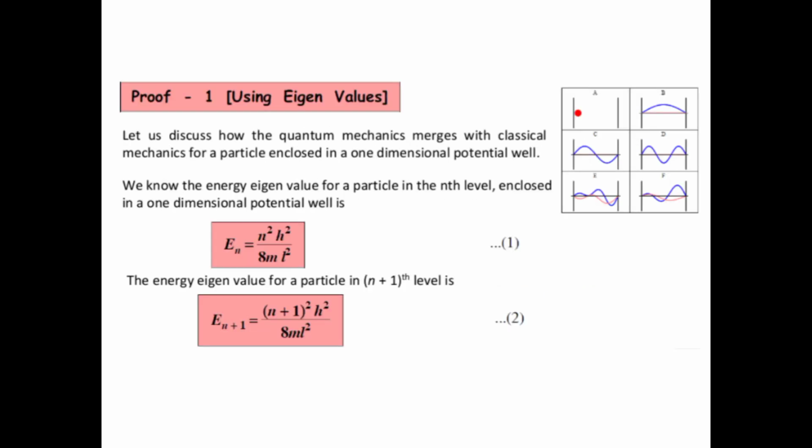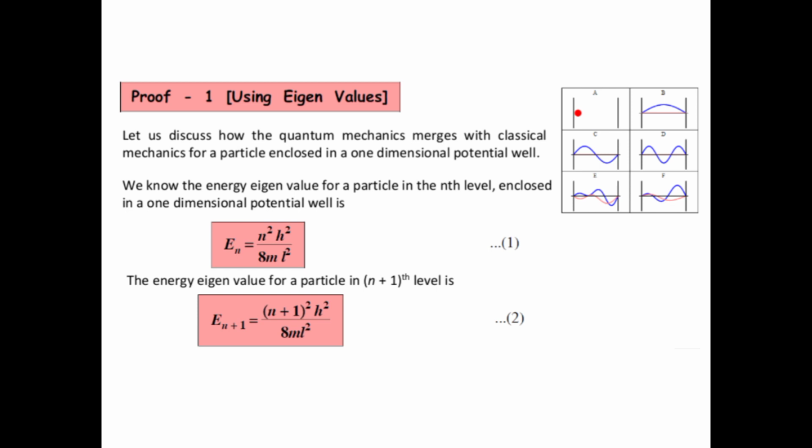Next, for this we have two proofs. One proof is using eigenvalues, and the other proof is using the eigenfunction. We can prove the correspondence principle, how quantum mechanics converges to classical mechanics for certain limits. So now we can discuss proof 1 by using eigenvalues.